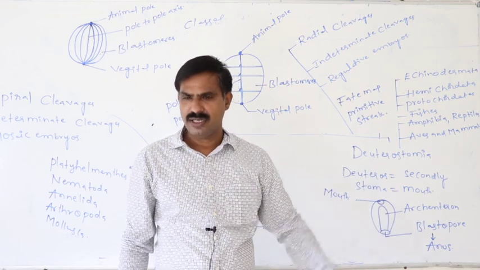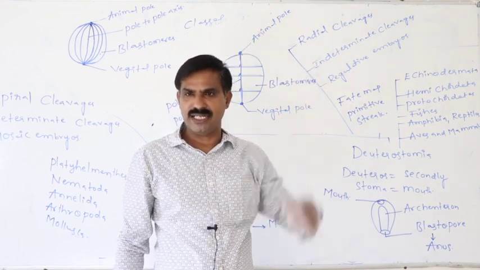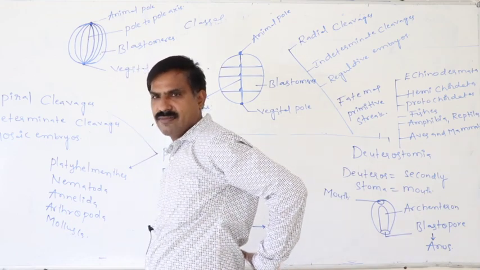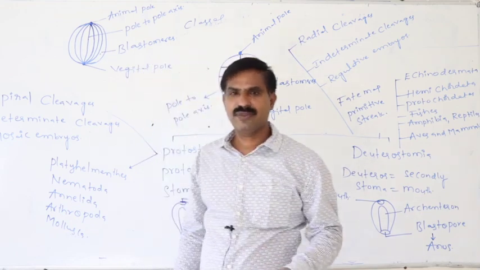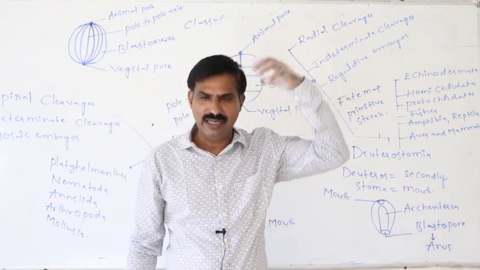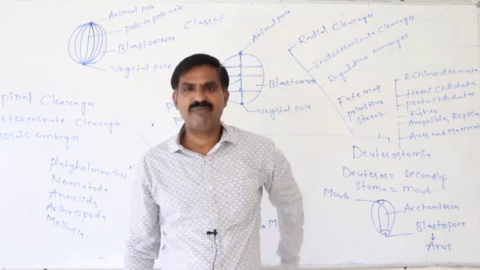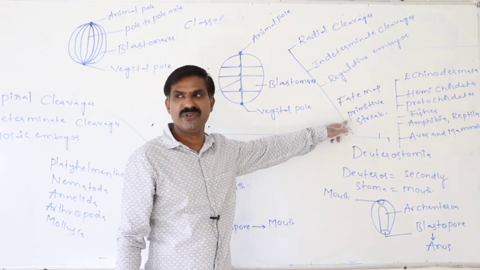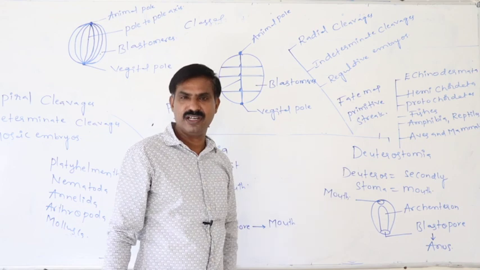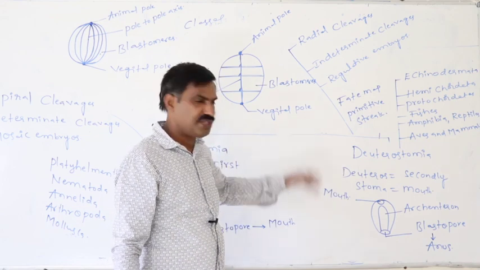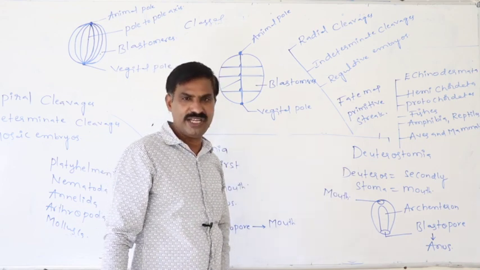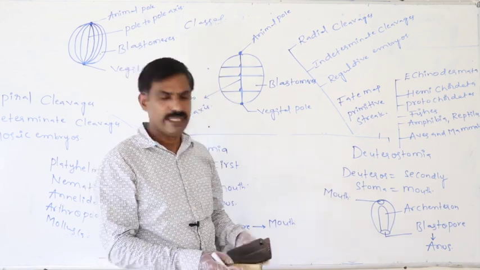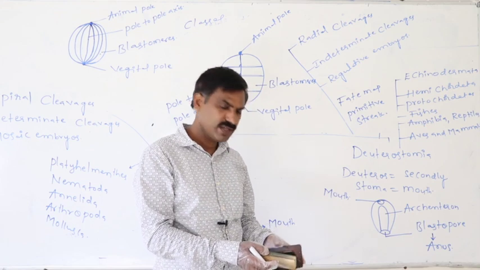For example, in our head only the brain is present. In this particular part only the kidneys are present. What is the reason? To locate the brain in the head and the kidneys here, it is because of the presence of the primitive streak. Definitely the primitive streak is present in our embryos.